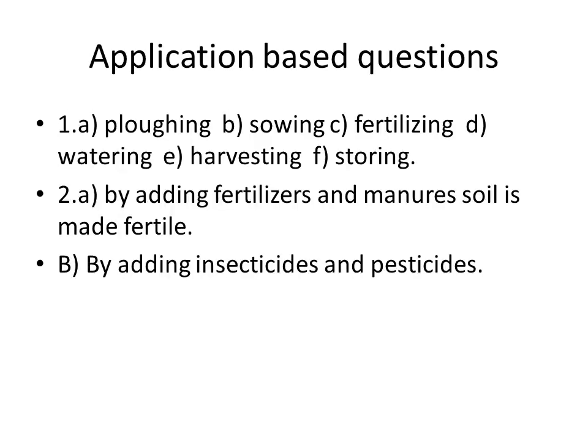Then application based questions. Here one diagram is present, the farmer diagram. In the first question, they have given six options. You have to number them. The first step is ploughing. Second step is sowing. Third one, adding fertilizers. Fourth one, watering. Then harvesting. And last one, storing. Then, how is soil made fertile? If you add fertilizers and manures, the soil is made fertile. And then B question: we have to add insecticides and pesticides.